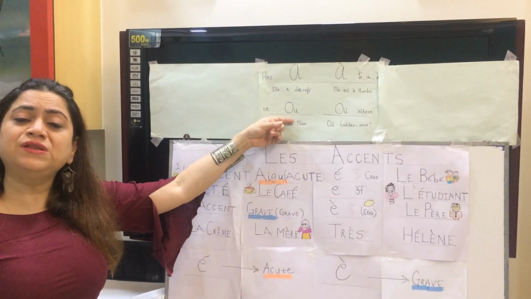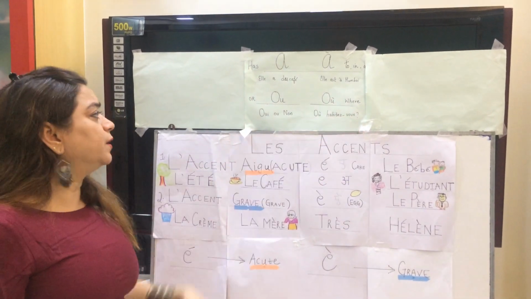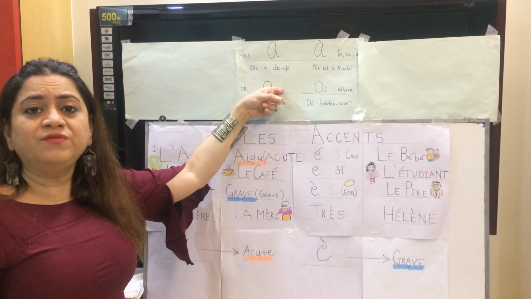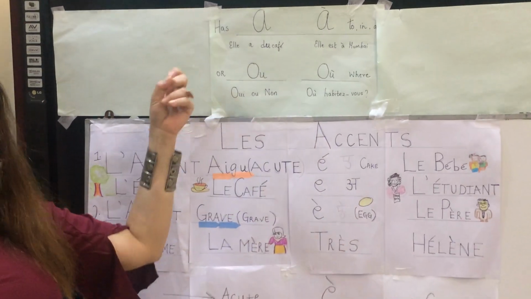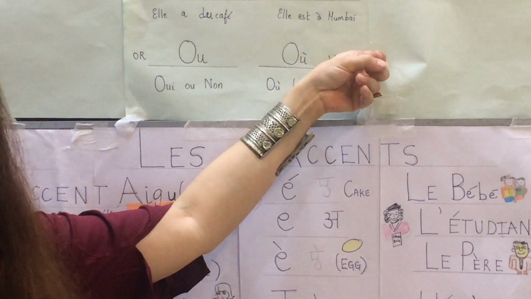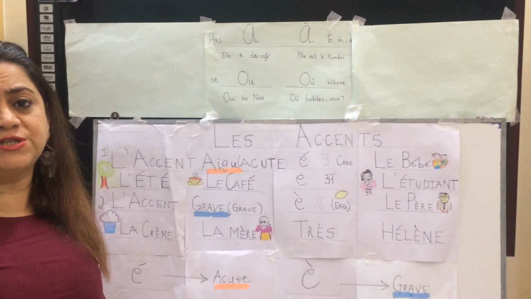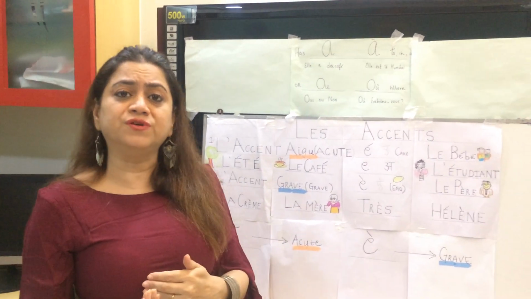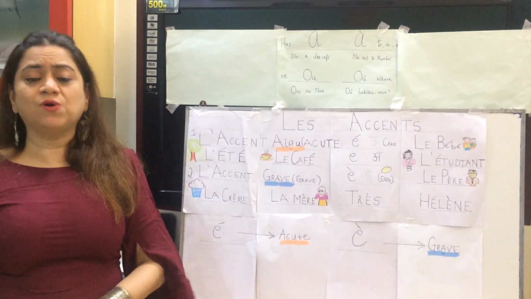When the grave is put on U, that also creates a different meaning. Like OU, we say it in French as ou. Without the grave on the U, it means or. Oui ou non, yes or no. When there is a grave on the U, the meaning changes to where. Où habitez-vous? Where do you stay? So, où, the pronunciation remains the same, but the meaning differs. With the grave, it means where. Without the grave, ou means or.